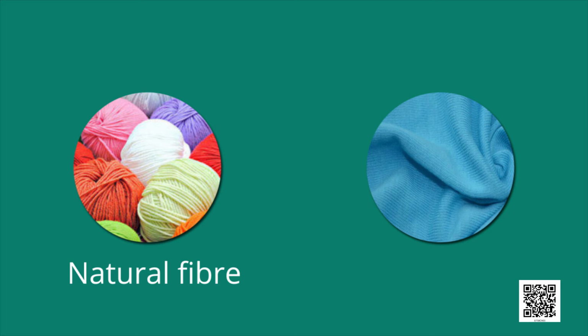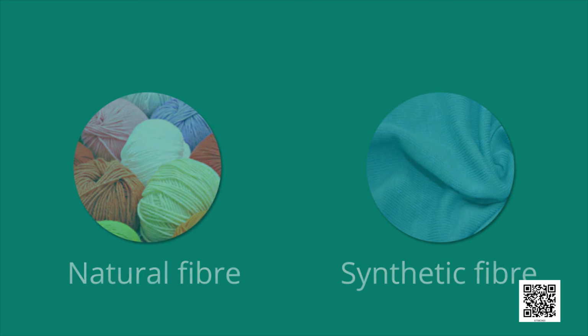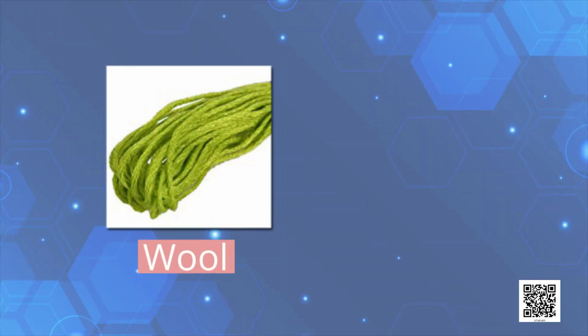And the second cloth is made up of synthetic fiber like nylon, rayon or polyester. Now we pull thin strands of threads from these clothes and burn them. At the time of burning, we smell the odor coming from the cloth.